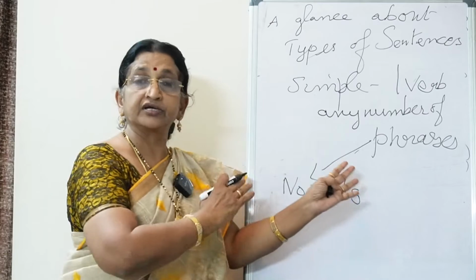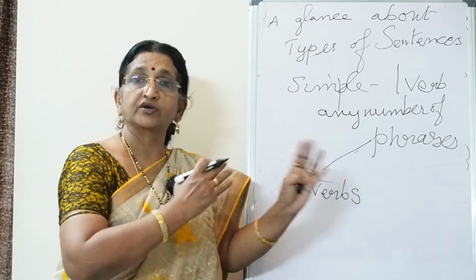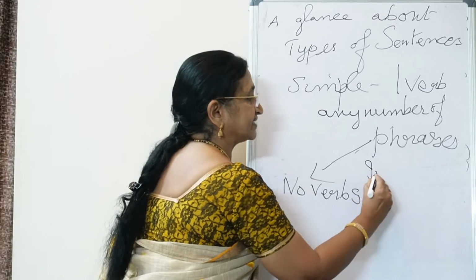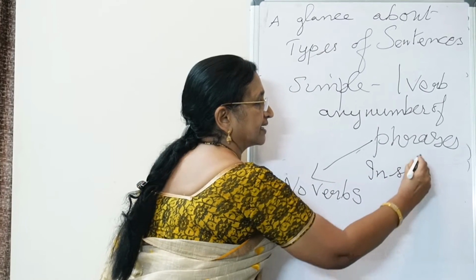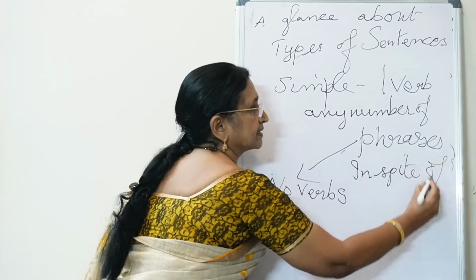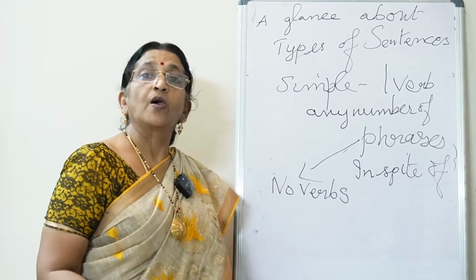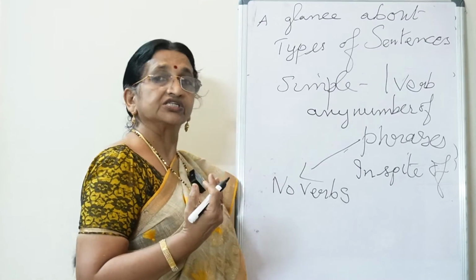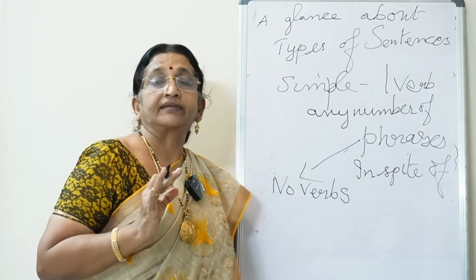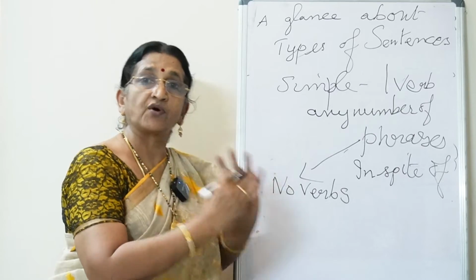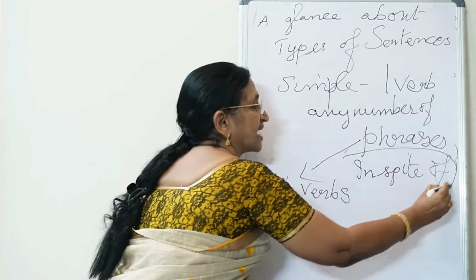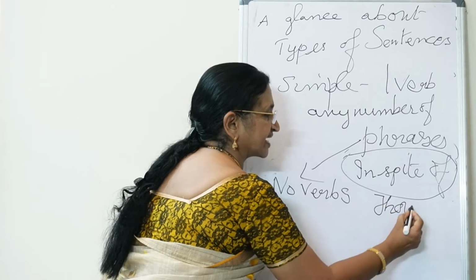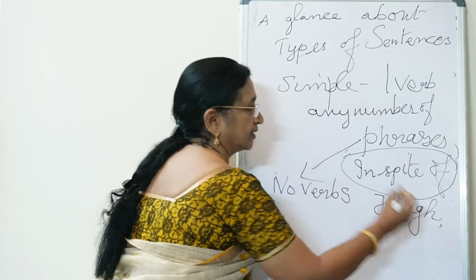For changing from simple to compound and complex, we use some other phrases, like in spite of. In spite of the heavy rain, we are not able to do anything. In spite of gives another idea. With a conjunction we can say though.